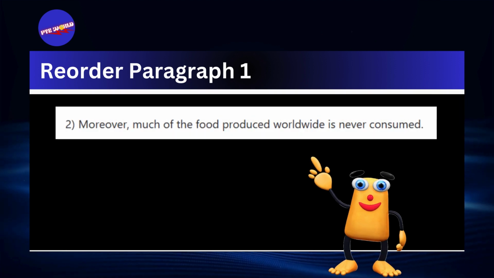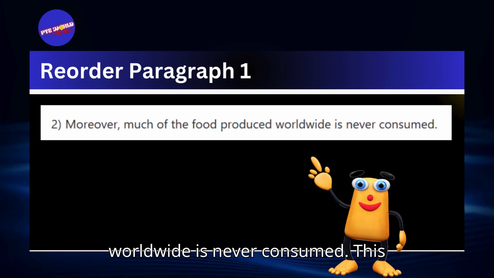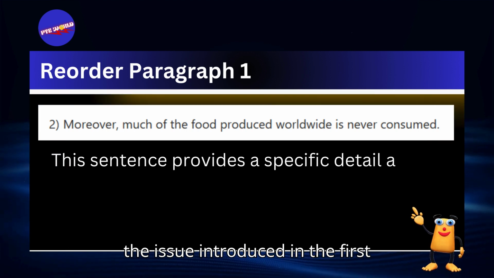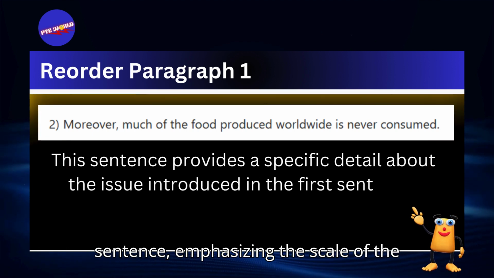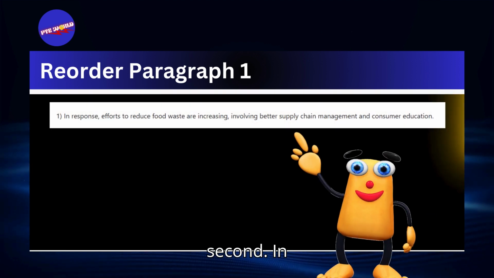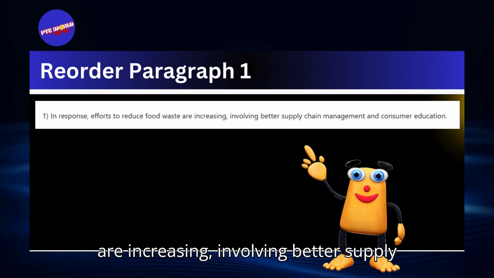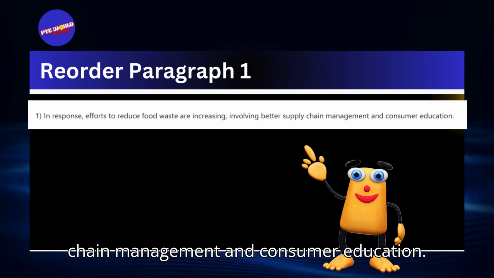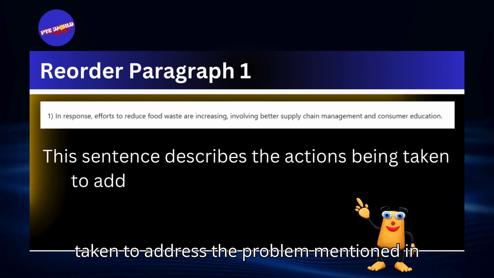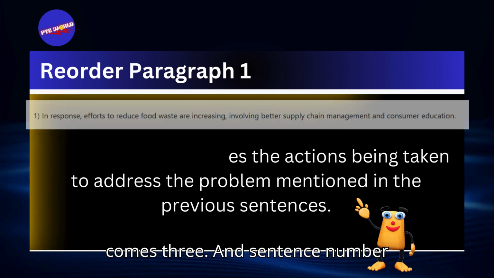Now, sentence number 2: Moreover, much of the food produced worldwide is never consumed. This sentence provides a specific detail about the issue introduced in the first sentence, emphasizing the scale of the problem. That's why it comes second. Sentence number 1: In response, efforts to reduce food waste are increasing, involving better supply chain management and consumer education. This sentence describes the actions being taken to address the problem mentioned in the previous sentences. That's why it comes third.